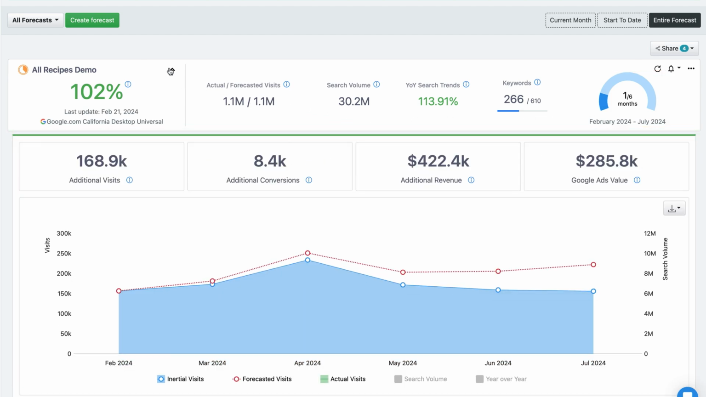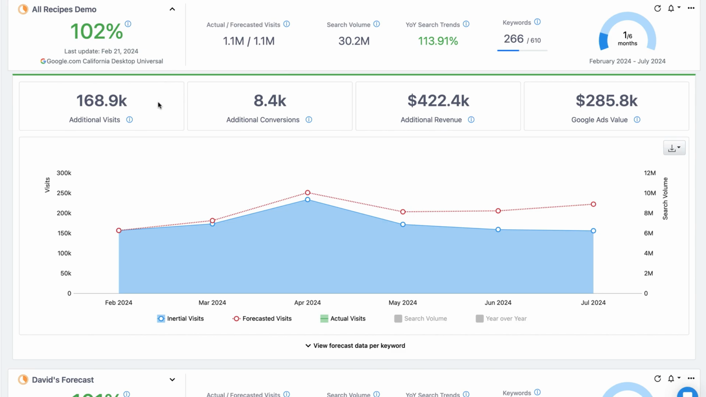Let's open the forecast. Here we can see how many additional visits we'll get when all the target rankings are reached. We can also see the additional conversions and revenue that come with the improved traffic. These are calculated using the conversion rate and average order value we set earlier. And here's how much it would cost to get the same amount of traffic by paying for Google Ads. You can use this number to show the value of your SEO services to your client.